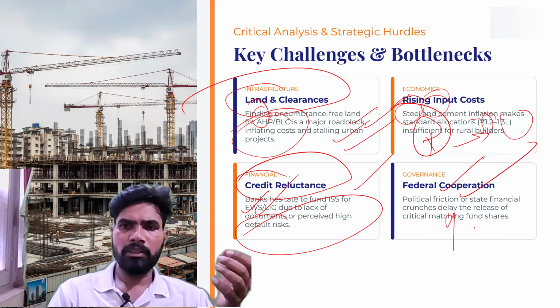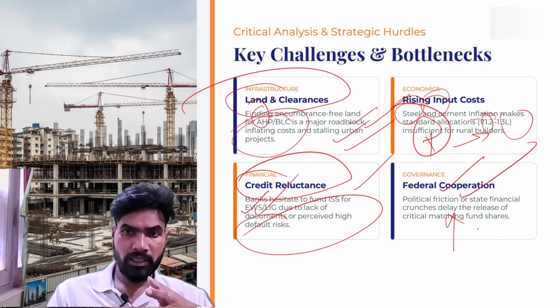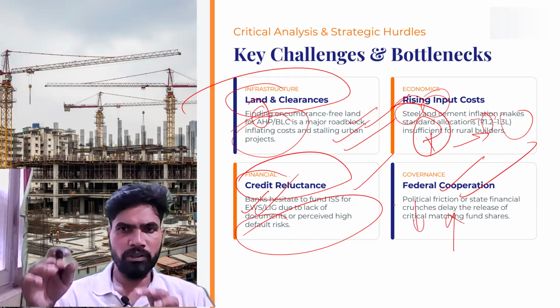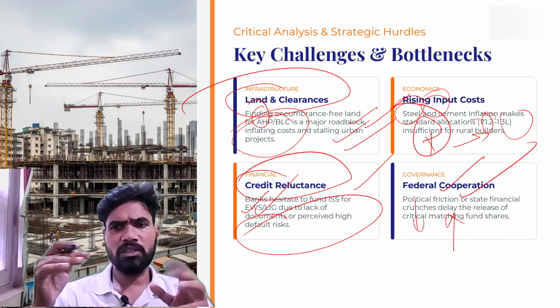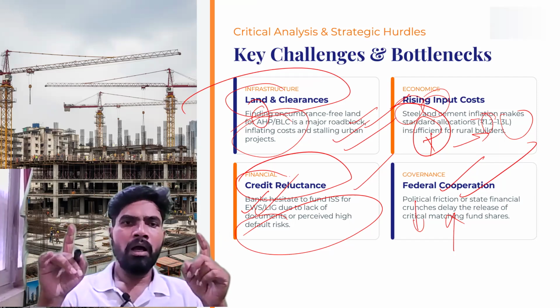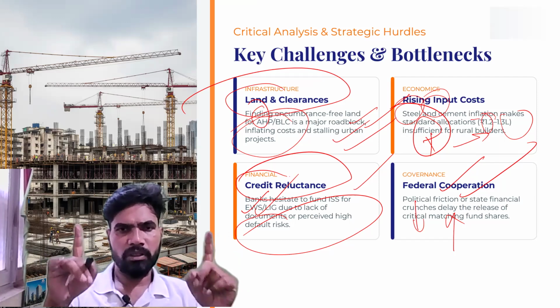States sometimes may not be ready to implement the scheme. Sometimes the central government is not releasing the required funds to the states, and so on. So this type of political and governance problem is also becoming a crucial challenge for the scheme.